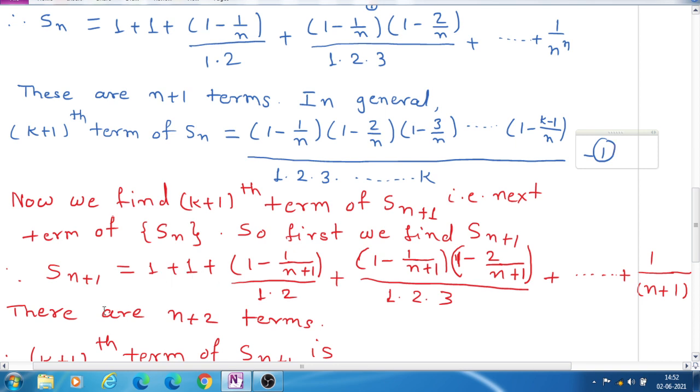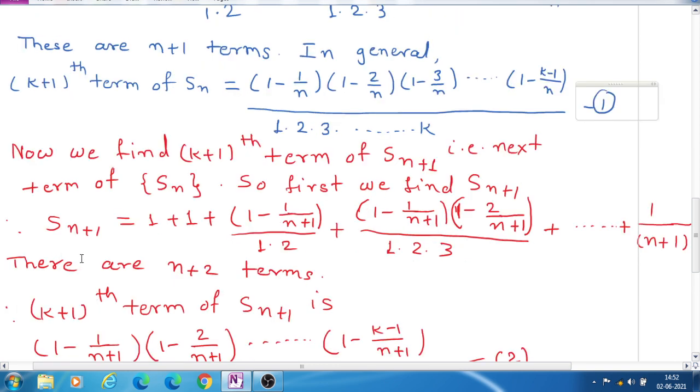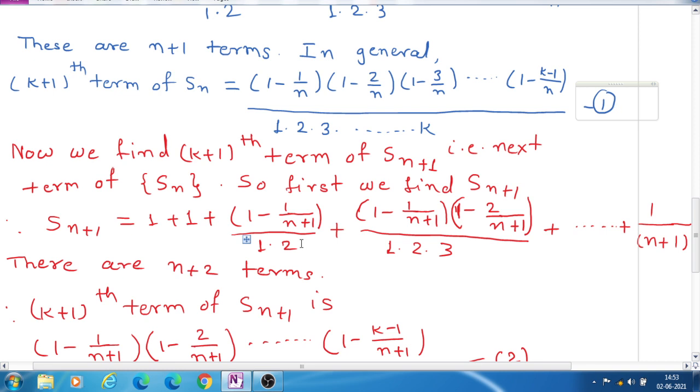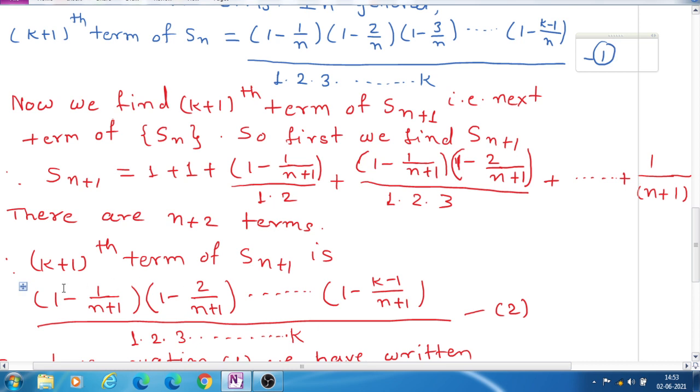So first we write Sn plus 1. From the above Sn, only substitute n by n plus 1. So substituting here n by n plus 1, we get the same formula, only instead of n there is n plus 1. From that we can write the k plus 1th term.